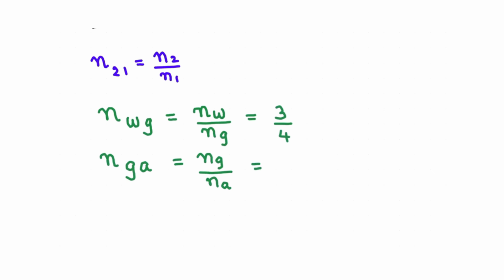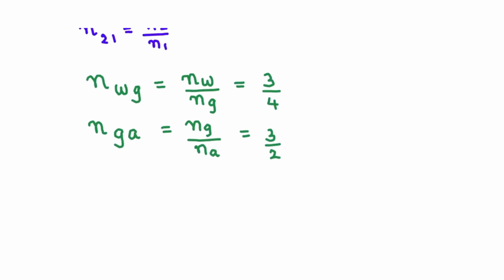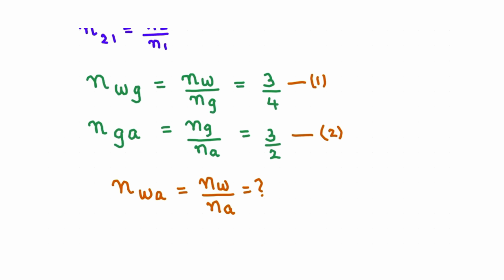Okay. So the question will be, what is the refractive index of water with respect to air? So what is required is Nw divided by Na. So first, this will be taken as equation 1 and this is equation 2. In the required equation, we need Nw first. So where is Nw coming? It is in equation 1. So either you can divide 1 by 2 or you can write 1 into 2. Let's see what will give you Nw by Na.